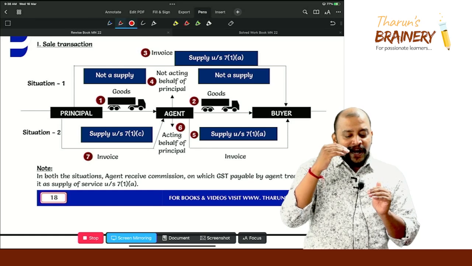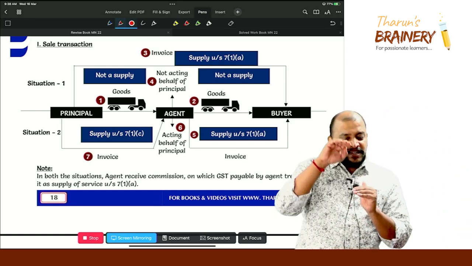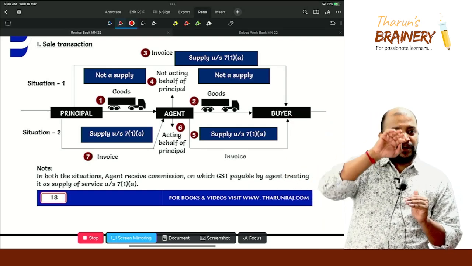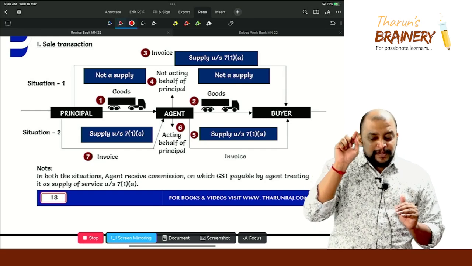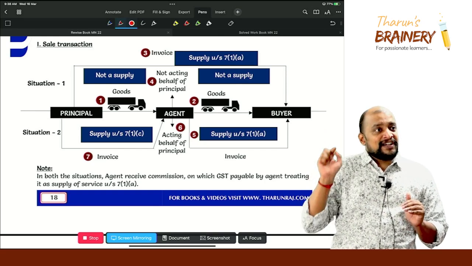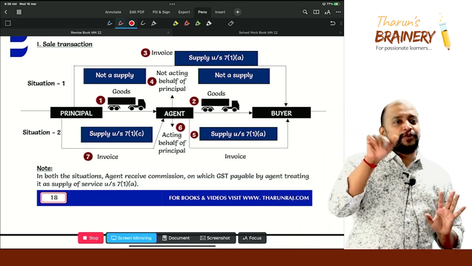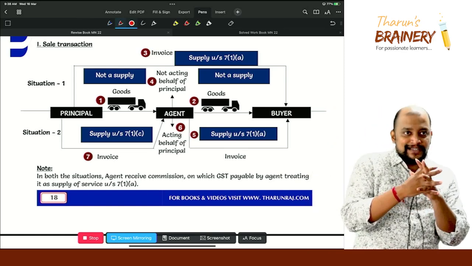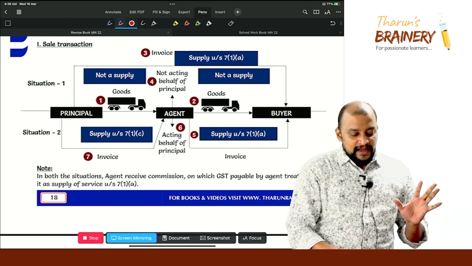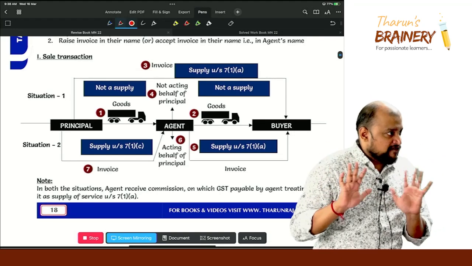Now, who raises the invoice? Principal raises the invoice to the buyer. Point number 3 you see. When principal raises the invoice to the buyer, whether that agent is called as acting on behalf of principal? No. Look into point number 4. The agent is not acting on behalf of principal. Is it clear? When principal is raising the invoice to the buyer, agent is not acting on behalf of principal.